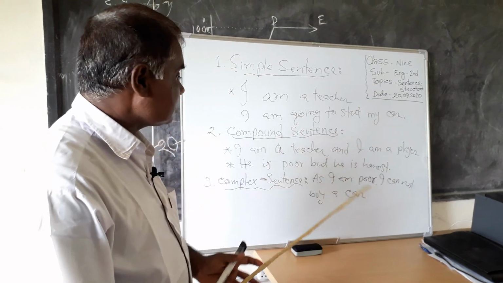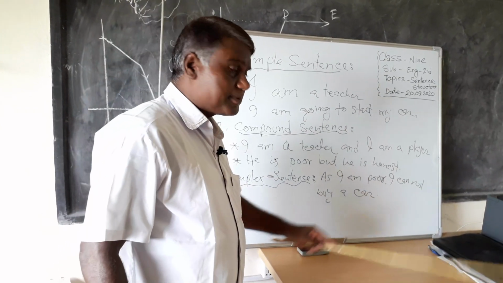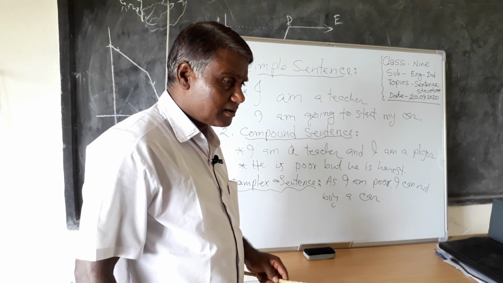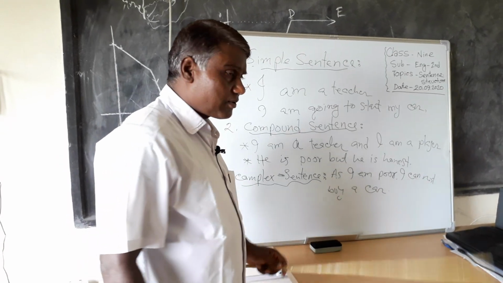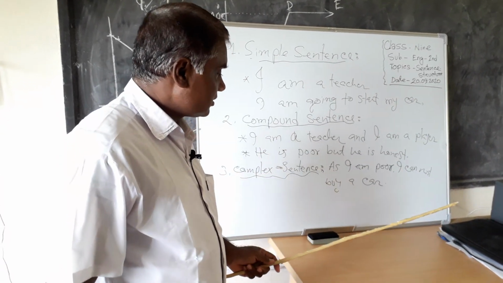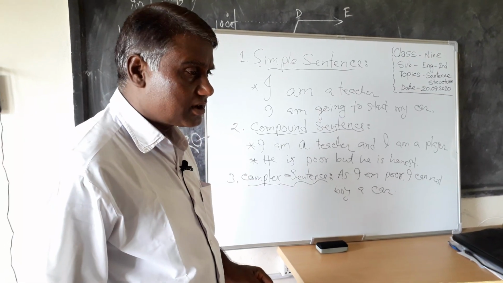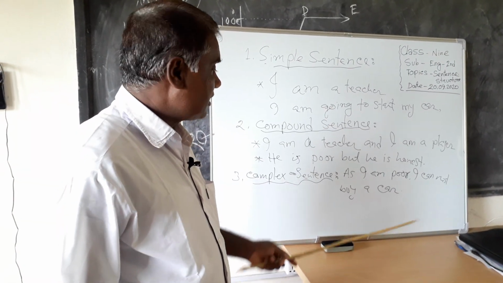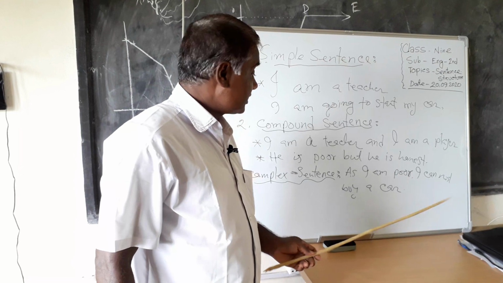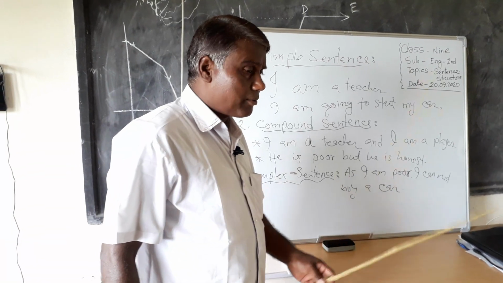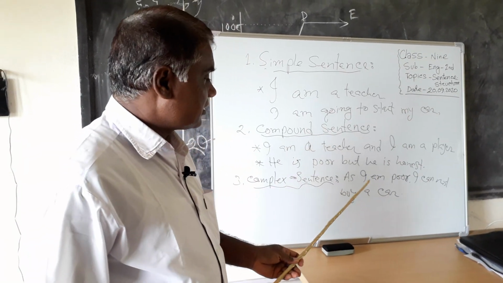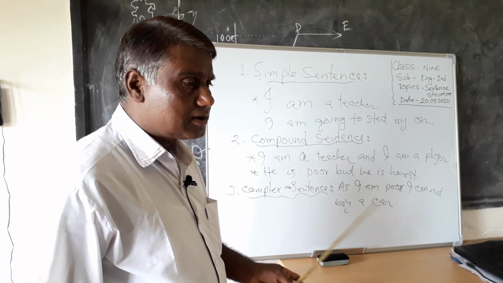What is a principal clause? Do you know? A principal clause is a clause that can express the total meaning independently. On the other hand, a subordinate clause cannot express the meaning of the total sentence.